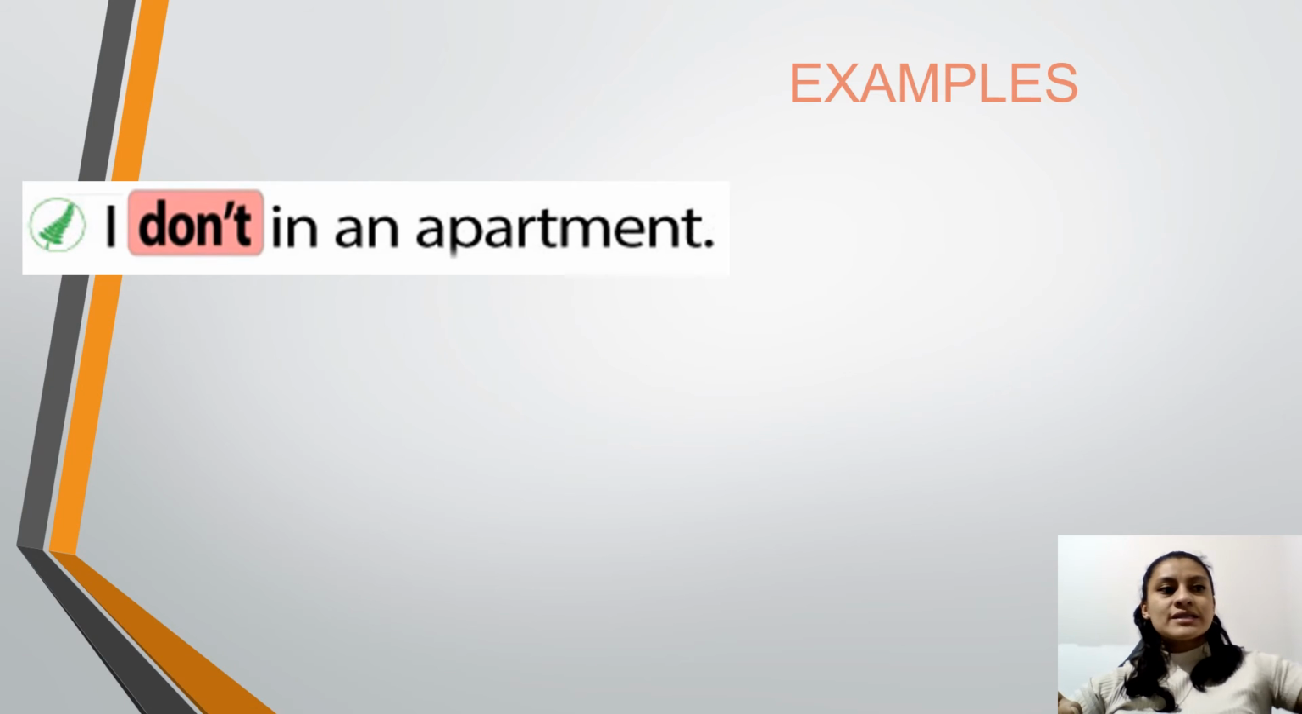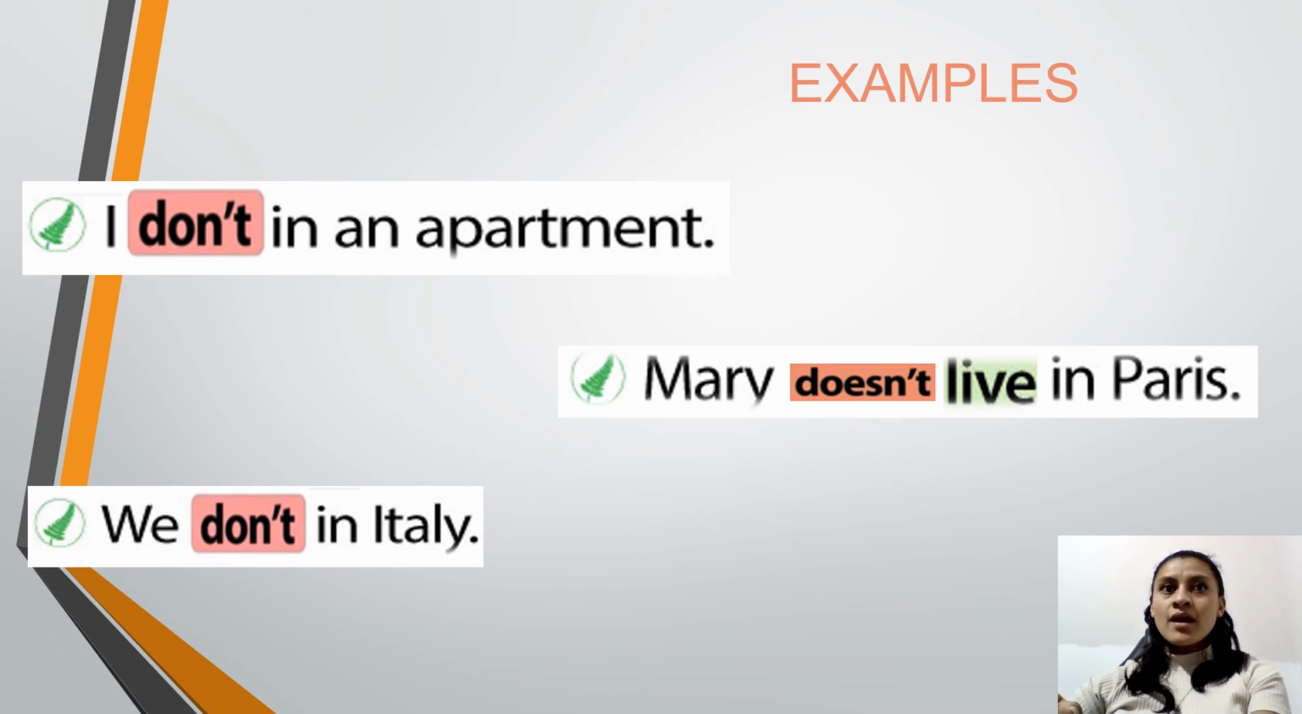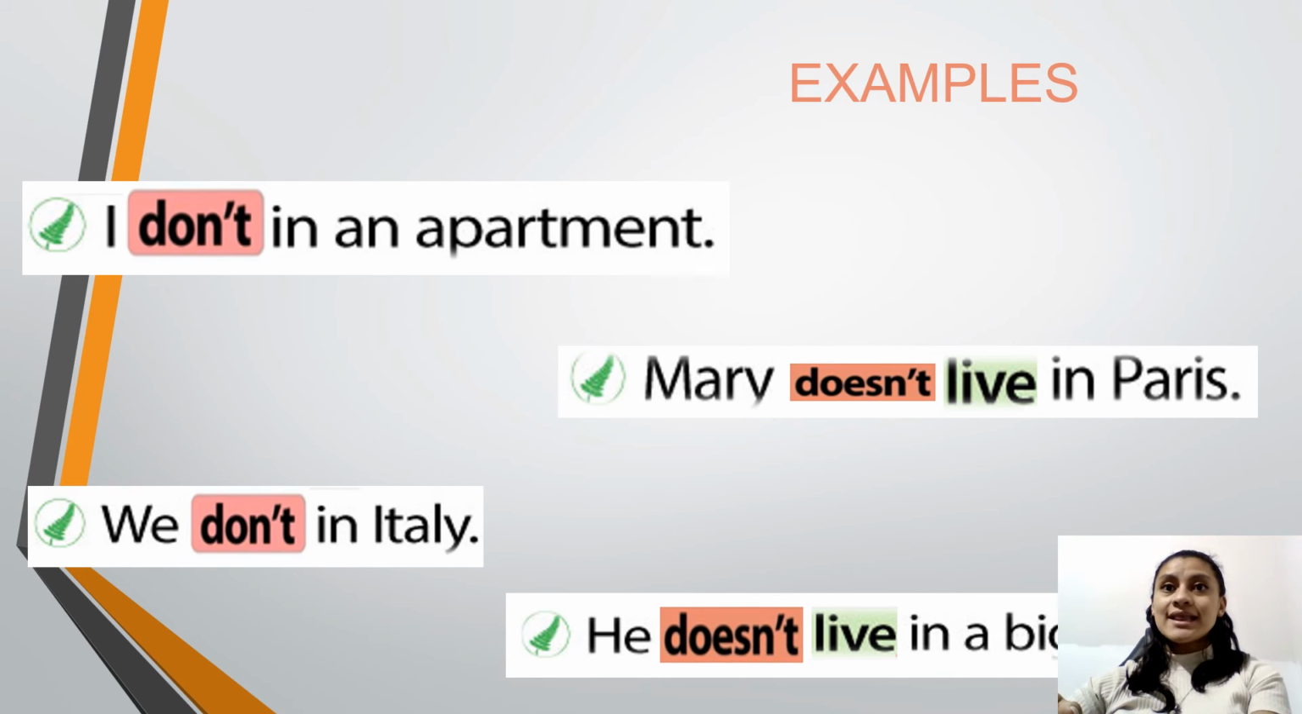So here we have more examples. In this case, we have, I don't live in an apartment, right? That is the negative form. Mary doesn't live in Paris, all right? Remember, the auxiliary for Mary is doesn't, because Mary is like she. We don't live in Italy, all right? He doesn't live in an apartment, right? So please remember about this. Okay, so we have the two auxiliaries in the negative, don't and doesn't.